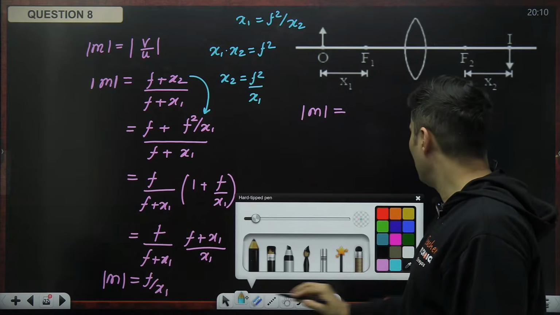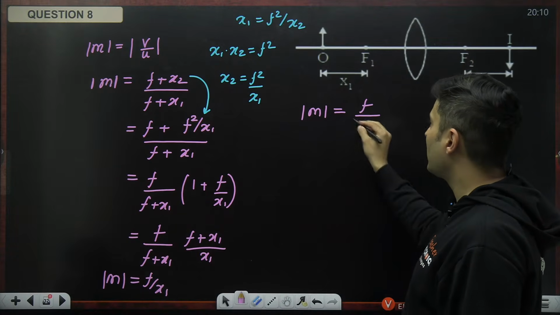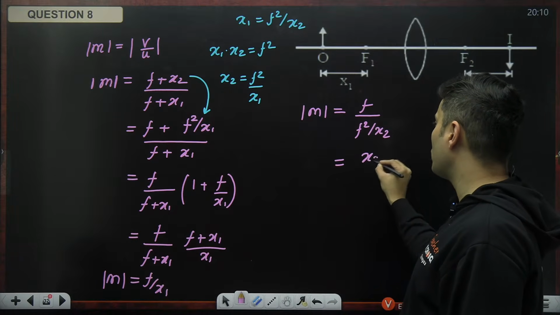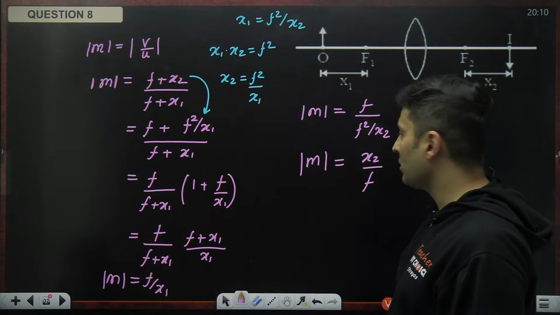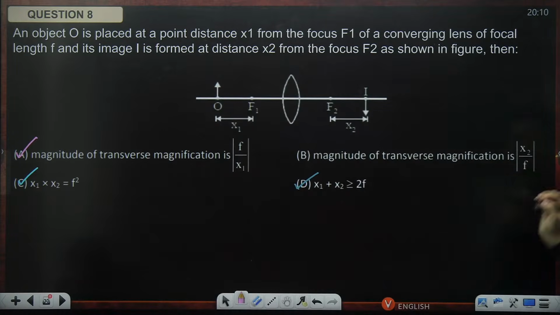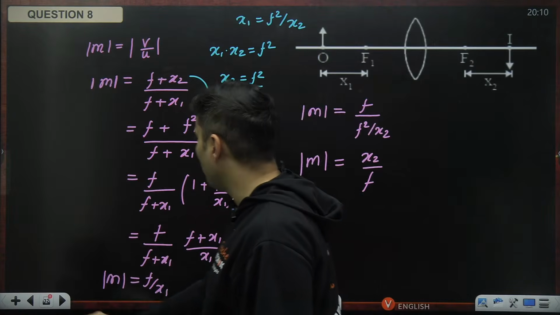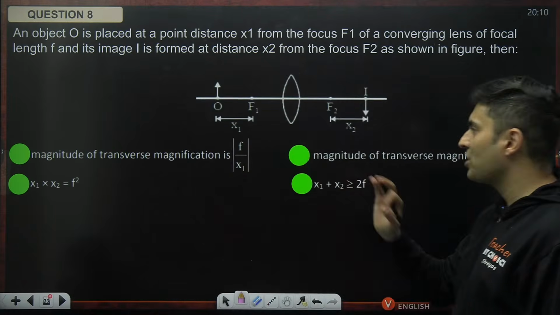So f divided by x1, where x1 is f square divided by x2. The f's will cancel, x2 will go on the top, and x2 divided by f is also the magnification. Yes, x2 divided by f is also there. So option B is also right. In fact, all the options are correct. The funny part is all the options are right.